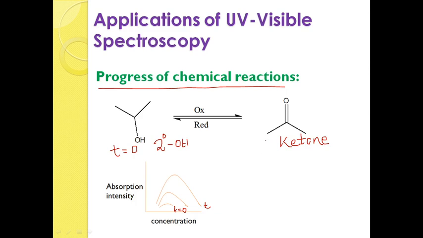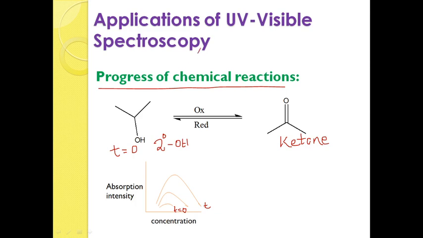If you want to know the reduction path, here I have described the oxidation path from secondary alcohol to ketone. If the ketone is undergoing reduction to form alcohol, what will happen? The same concept applies in the opposite manner: the ketone is present as the major one and the reaction has started.